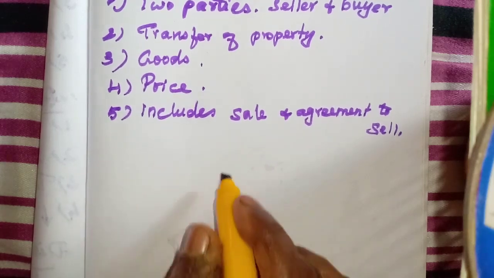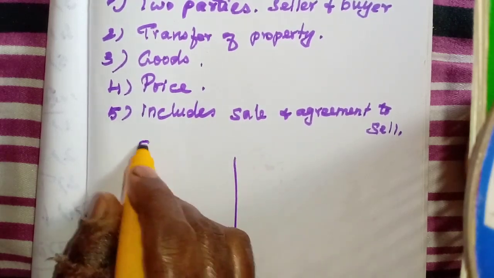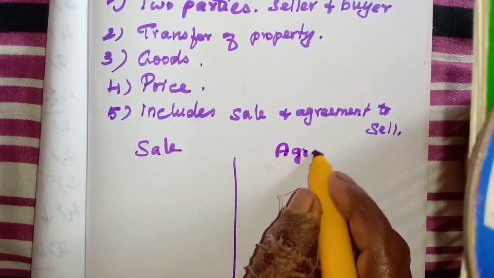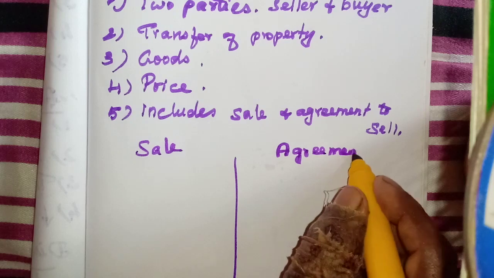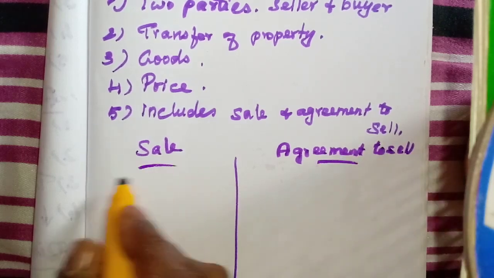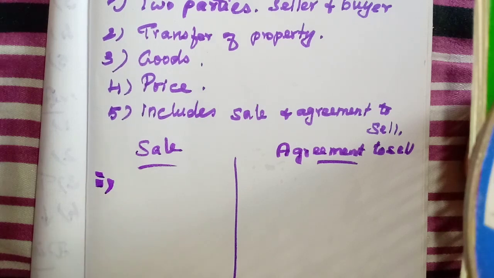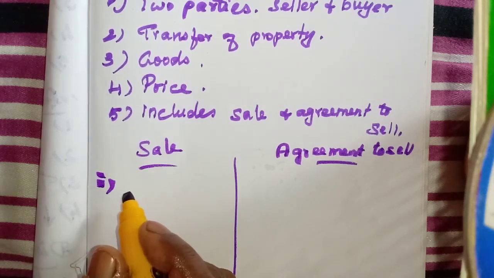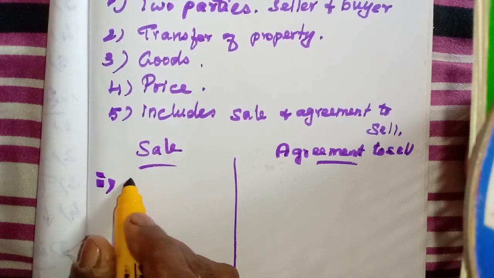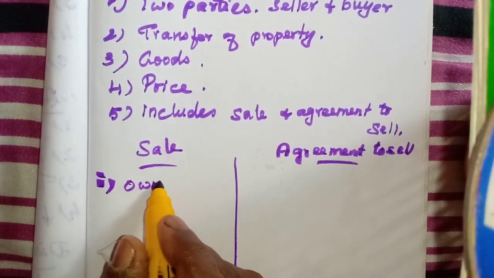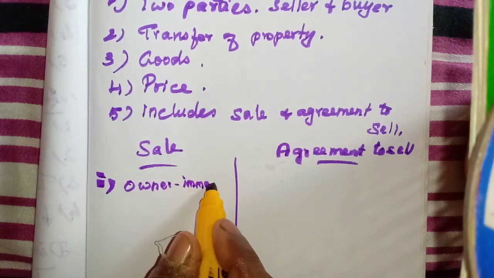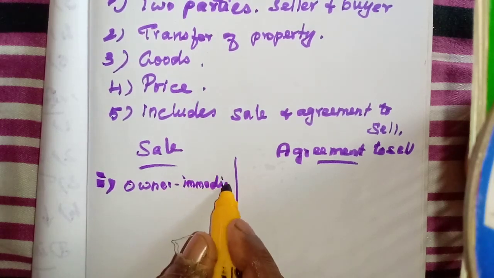Now we will see the difference between sale and agreement to sell. What is sale? Here the ownership is transferred from the seller to the buyer immediately, at the right moment.